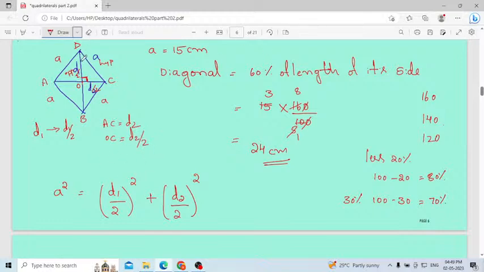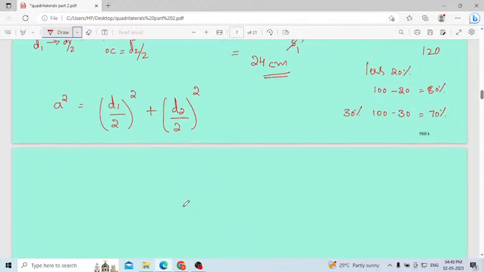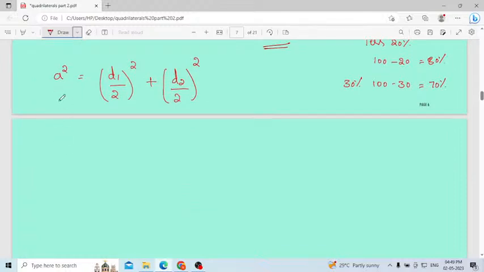Understood now? This length is of this one. That one you have to remember. Then according to the Pythagoras theorem, this is the value. Already they are given, the a value is 15 square. Then d1, consider (24 by 2) whole square. Yes, we found one of the diagonals, that is 24.